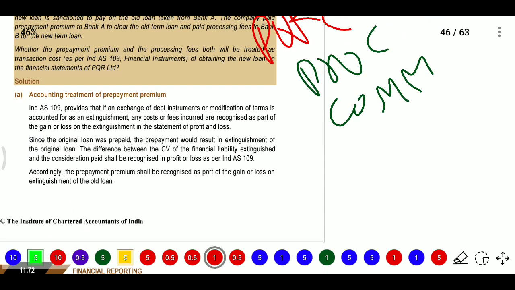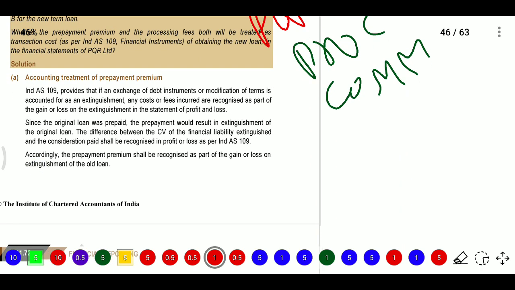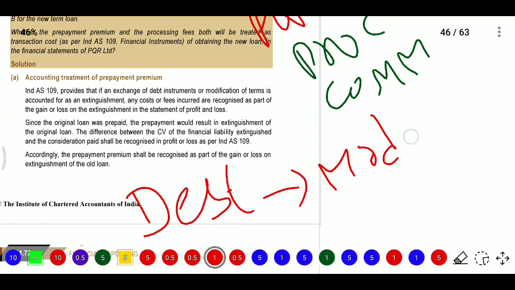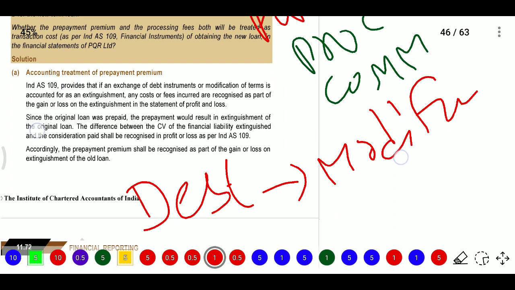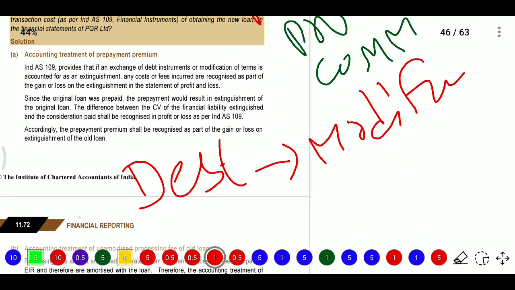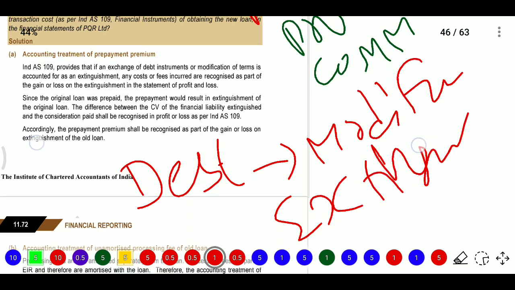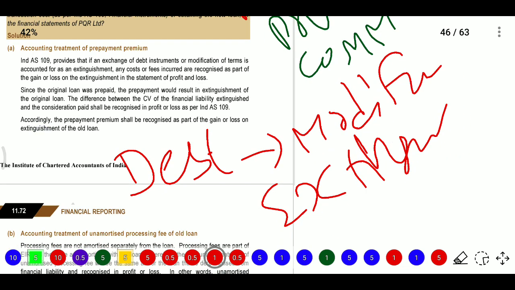Now we will consider the accounting treatment of prepayment premium. Ind AS 109, that is Financial Instruments, provides that if there is any exchange of debt instrument, so if there is one debt instrument and they are modifying some terms, accounted for as an extinguishment, then any cost or fees incurred are recognized as part of the gain or loss on the extinguishment in the statement of profit and loss.